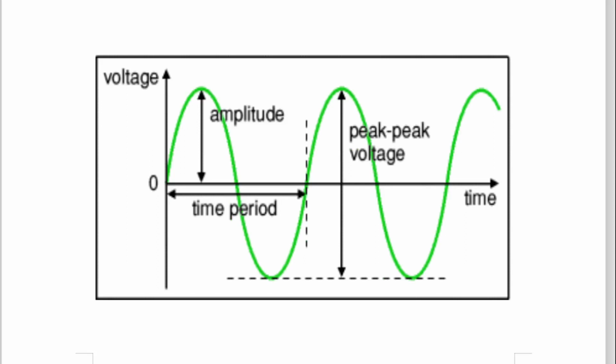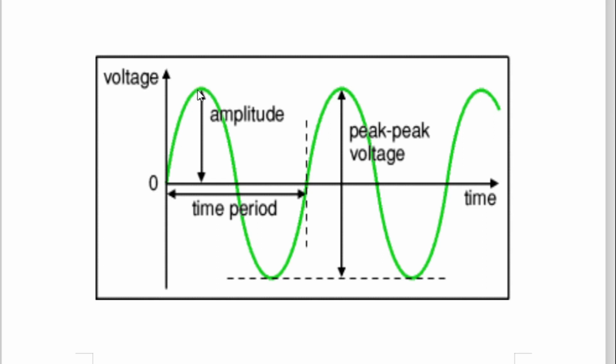Now we want to revise, for a sine wave, what we mean by amplitude and what we mean by time period, because from the time period we calculate the frequency. In today's topic we are going to study frequency shift key, so you must know what is meant by frequency. All of you know the amplitude is given as the distance between the x-axis and VP, where VP means the peak point of that sine wave.